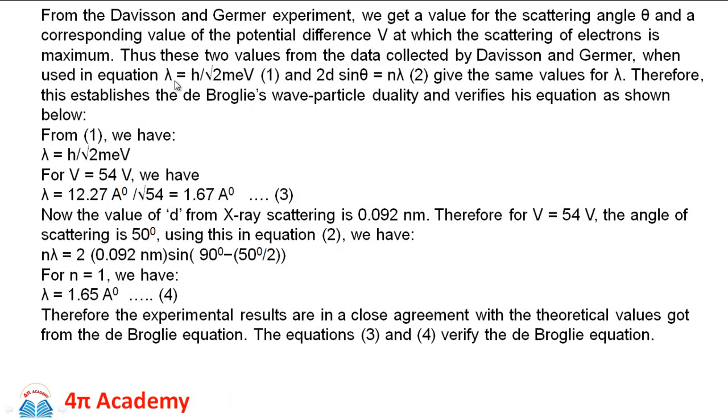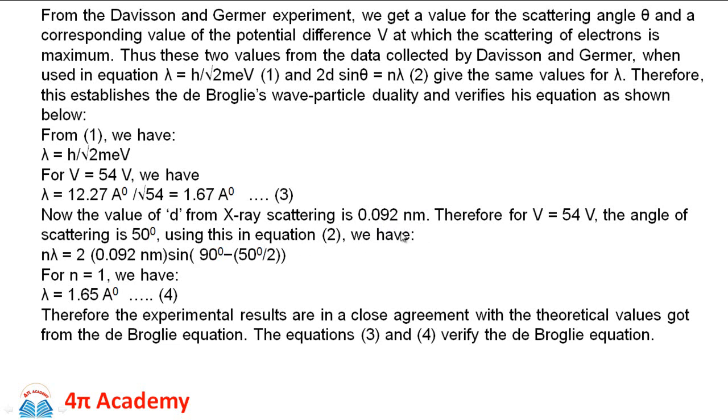They calculated the de Broglie wavelength using the formula lambda is equal to h upon root of 2 m e V, that is 12.27 angstrom divided by root of 54. It comes out to be 1.67 angstrom. They also calculated the wavelength using Bragg's law for X-ray diffraction, which is 2d sin theta is equal to n lambda, where d is the interplanar spacing, which in the case of nickel is of the order of 0.092 nanometer.